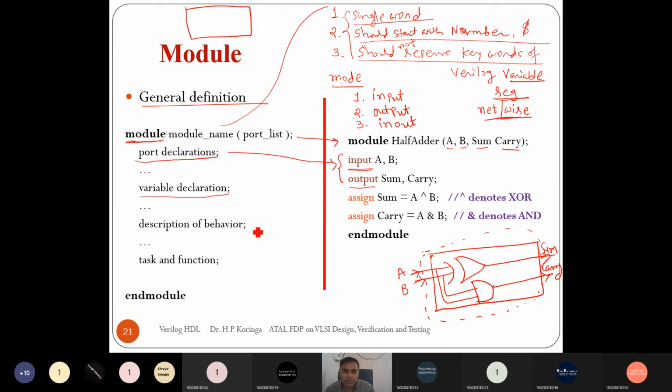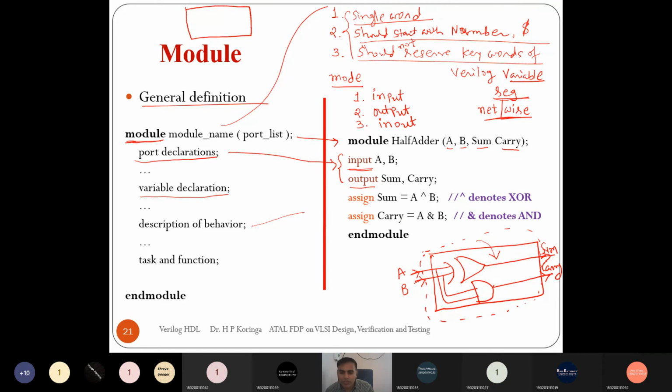After the variable declaration we have to describe the behavior. The description of behavior is the internal view of the module, whatever we want to implement. Here we want to implement sum as A XOR B, and carry as A AND B. In Verilog we can implement using four types of abstraction level.